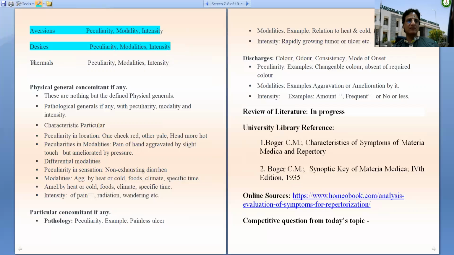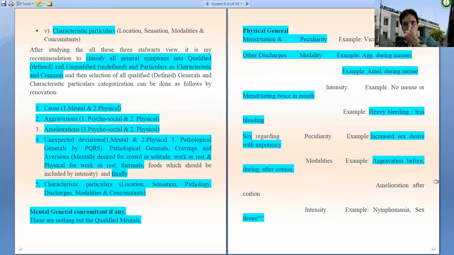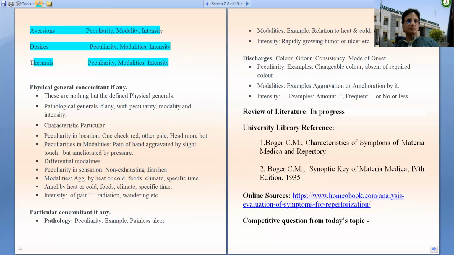Then thermals should be noted as per their peculiarity, the modalities, and their intensity. Physical generals, the physical general concomitants, if any, in the case, should be taken note of. These are nothing but the defined physical generals. Pathological generals, if any, with peculiarity, modality, intensity, should be recorded.